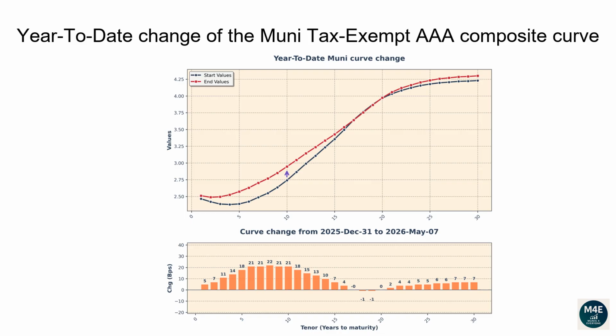The 1-year tenor changed 5 basis points. The 2-year tenor changed 7 basis points. The 5-year tenor changed 18 basis points. The 10-year tenor changed 21 basis points. The 20-year tenor changed 0 basis points. The 30-year tenor changed 7 basis points.